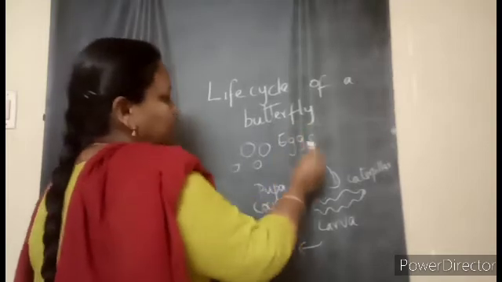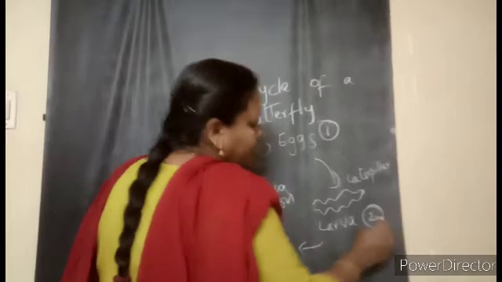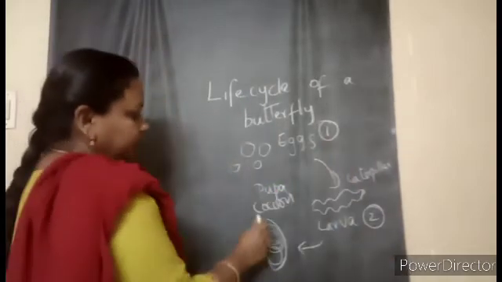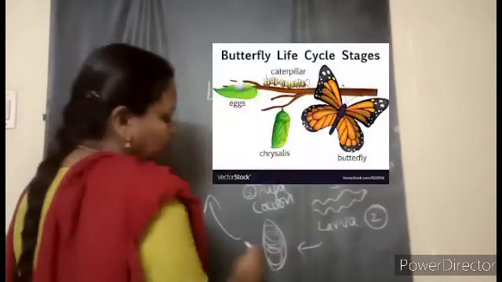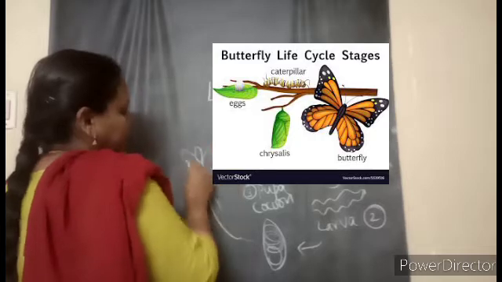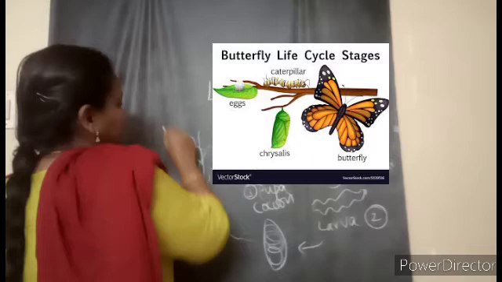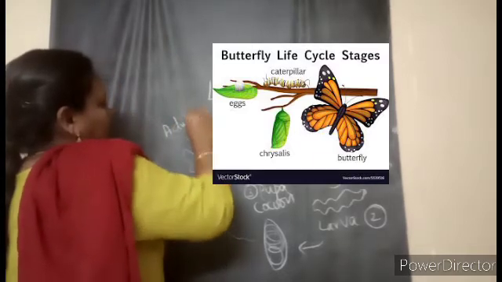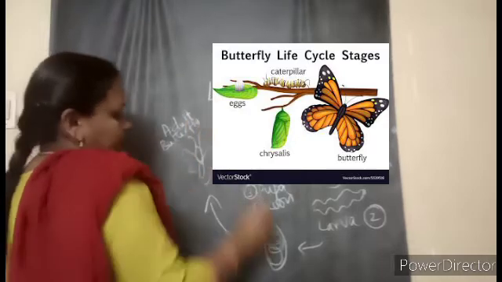So what are the stages we have just learned? First is the egg stage, then the larva stage, which is also called the caterpillar. The third stage is the pupa stage. Slowly inside the cocoon the larva keeps growing and the butterfly comes out, children. So the adult butterfly will be seen after a few days.